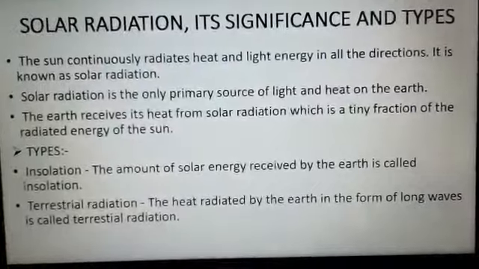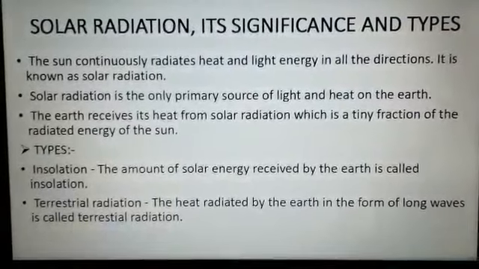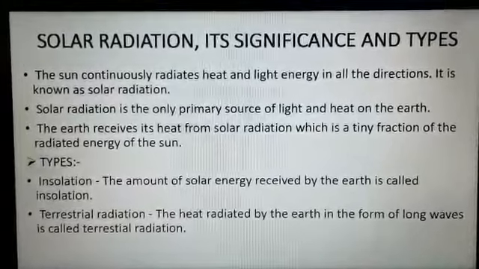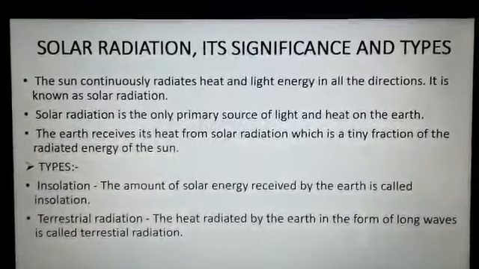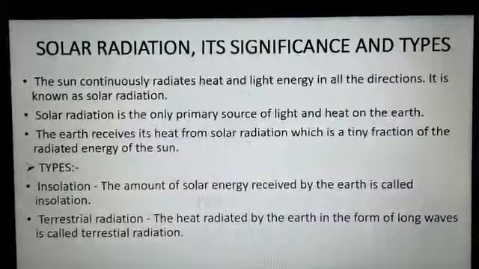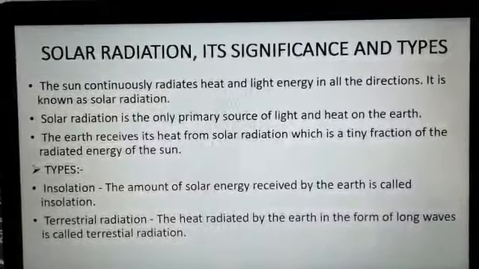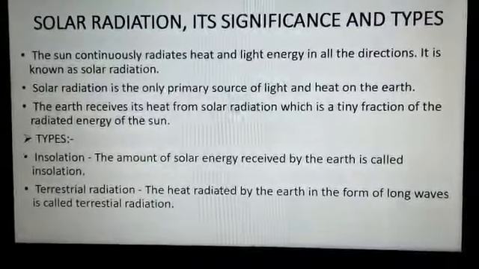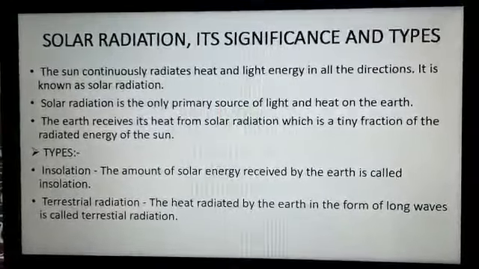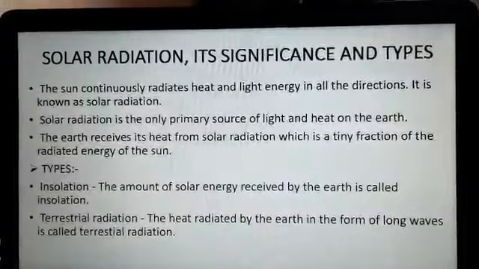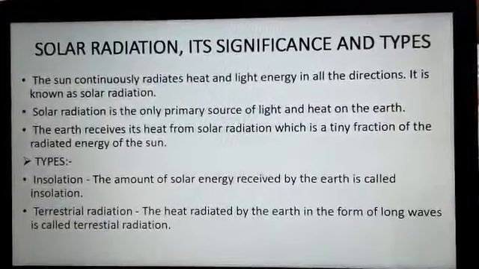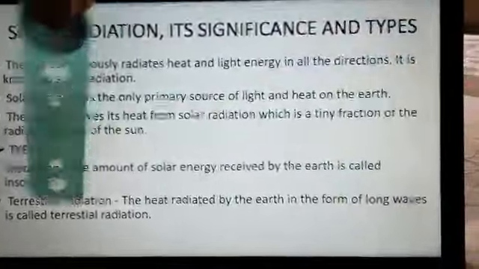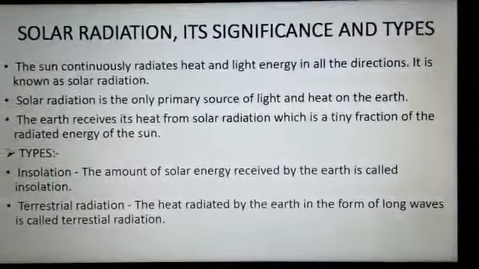See, the sun is radiating a lot of heat energy, but not the full amount reaches the earth. A small amount reaches and is received by the earth, and that particular energy is known as insolation. Now terrestrial radiation. What is terrestrial radiation? The heat that the earth radiates back, in the form of long waves, is known as terrestrial radiation.